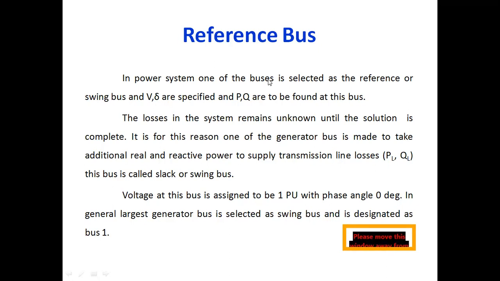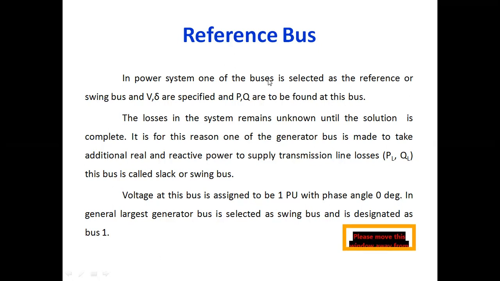So that additional bus, which you have taken to complete the solution, is nothing but a slack bus or swing bus. If you do not assume that slack bus or swing bus in the power system, obviously your power flow problem is not completed. So in order to supply those additional loss powers, you have to take that bus as a reference bus or slack bus or swing bus.